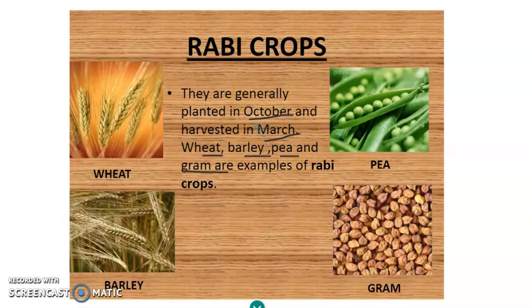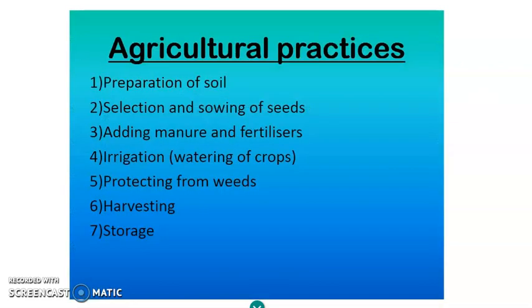Now, there are various agricultural practices that have been followed in growing these crops. So, let's study what are the methods, or how do they plant a crop in the field. How do the farmers plant the crop in the field? So, what are the practices?